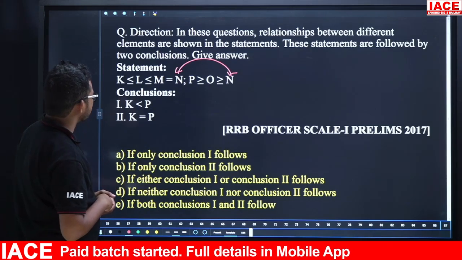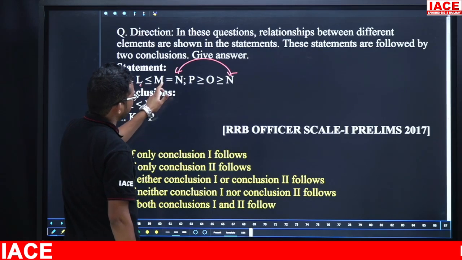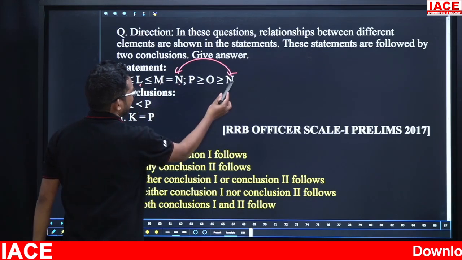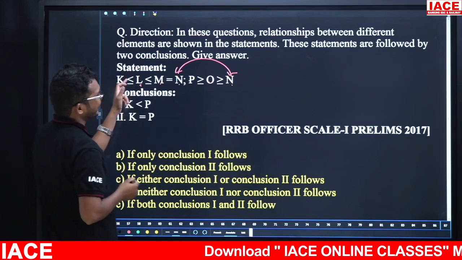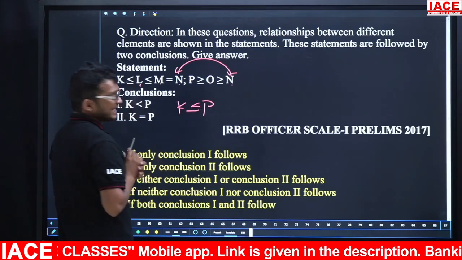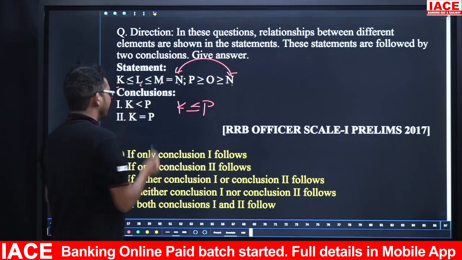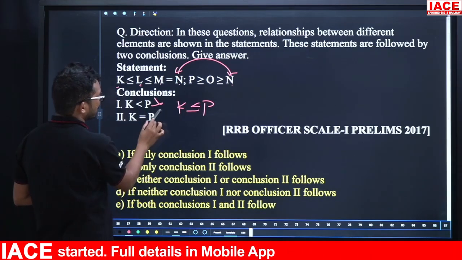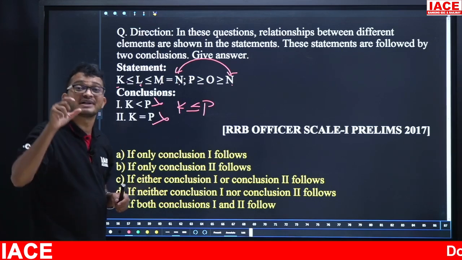Now, K and P. Between K and P, what are the symbols here? K less than or equal to L less than or equal to M equal to N. N is less than or equal to O less than or equal to P. So resultant is what? K is less than or equal to P. K less than or equal to P means less than P chance or equal to P also chance. Compulsory less than P no chance, compulsory equal to P also no chance. What is the meaning of conclusion? Compulsory.